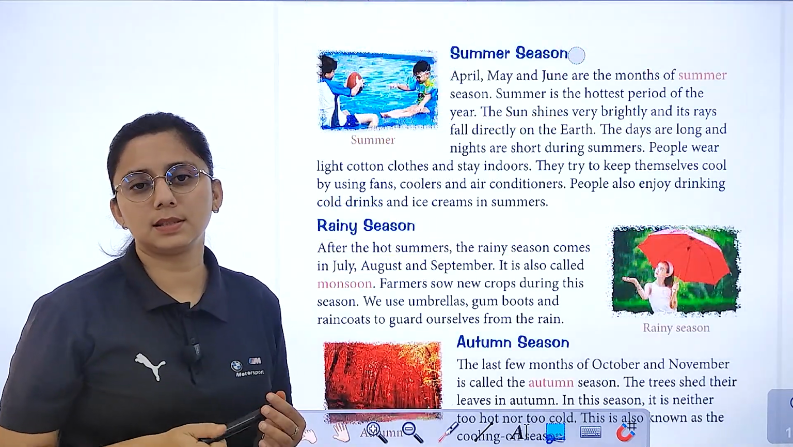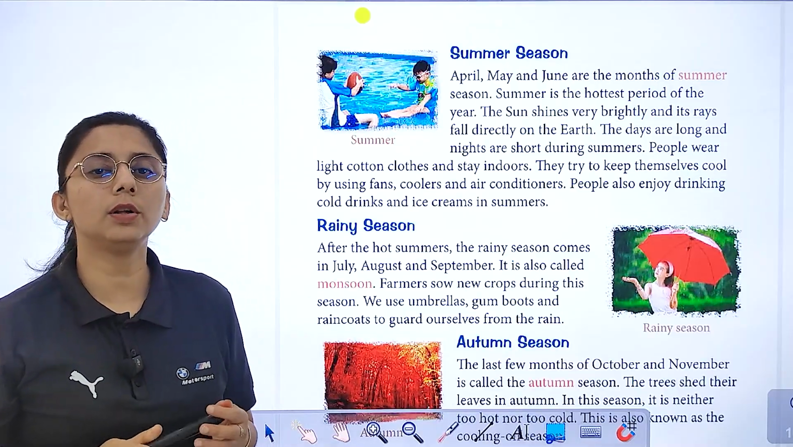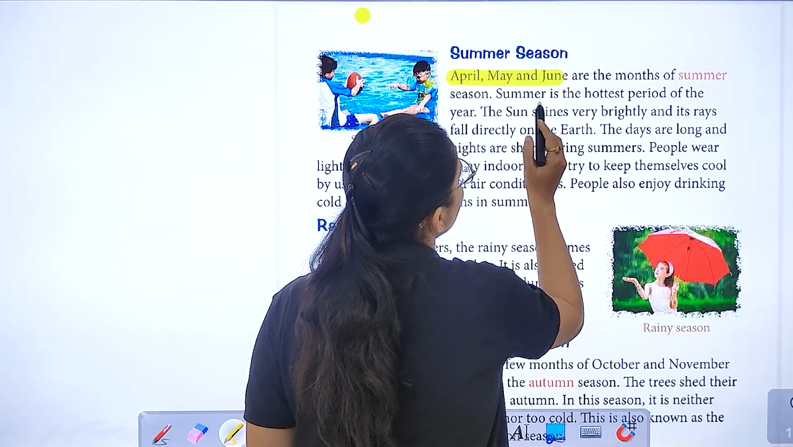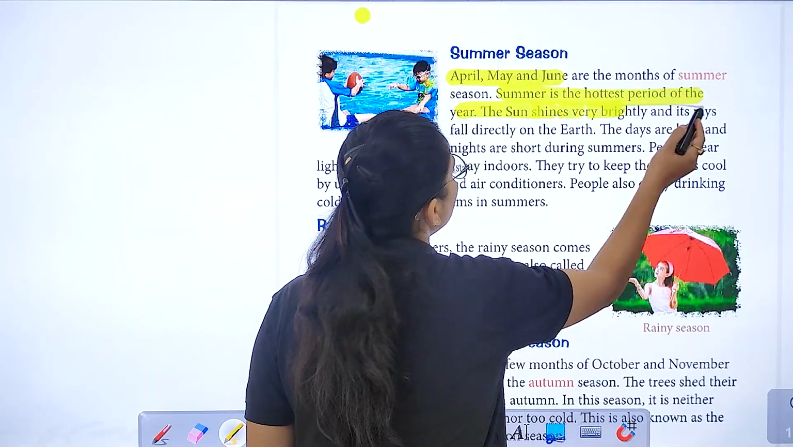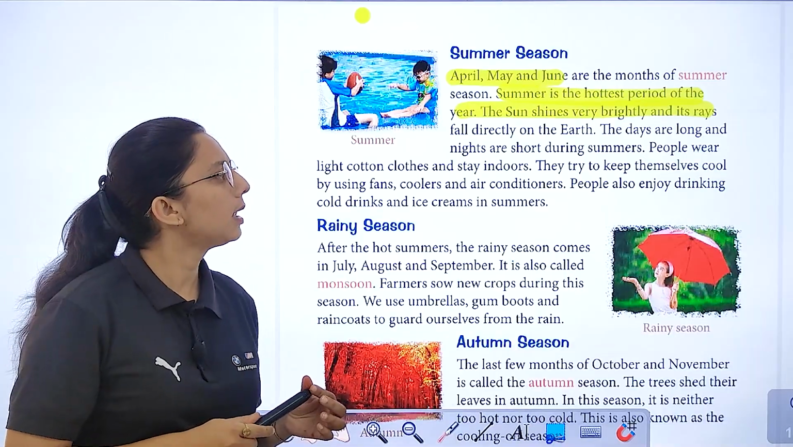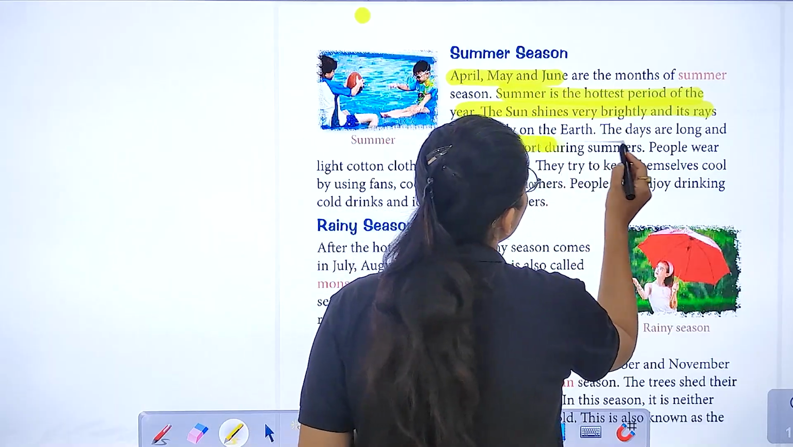Then we have summer season. It is a hot season, right? We feel hot on these days. So April, May and June are the months of summer. Summer is the hottest period of the year. The sun shines very brightly and its rays fall directly on the earth. And days are long and nights are short during summer.